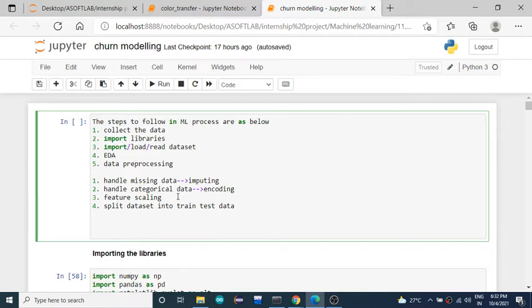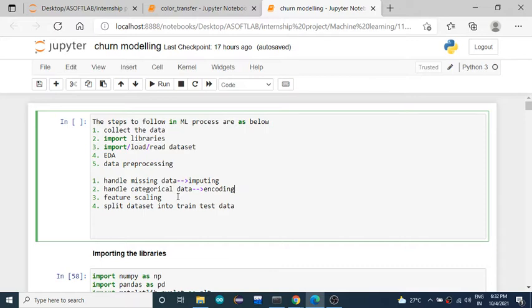So for that purpose we need to modify the feature values in our data set to be in a specific scale, either from 0 to 1 or from -1 to 1. Like this we are going to do feature scaling, and after this process we are going to split the entire data set into a train and test split.